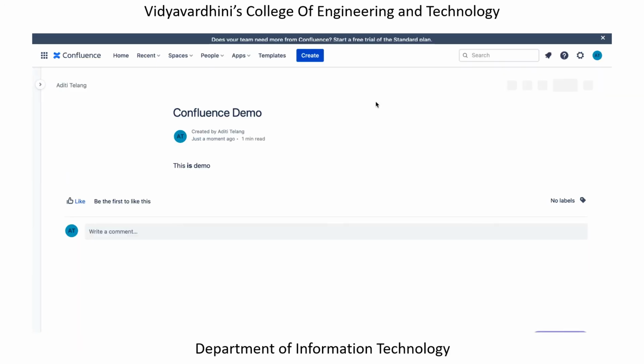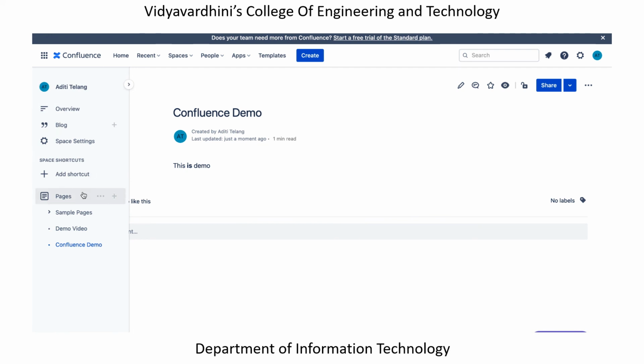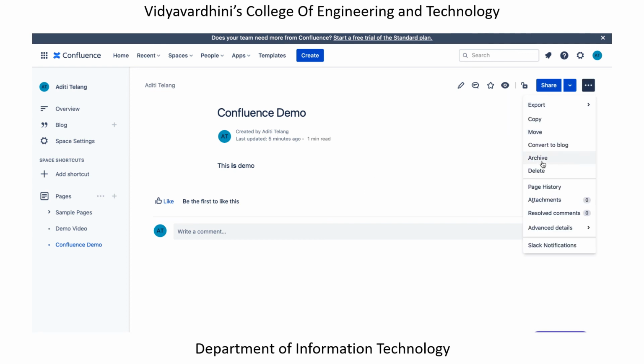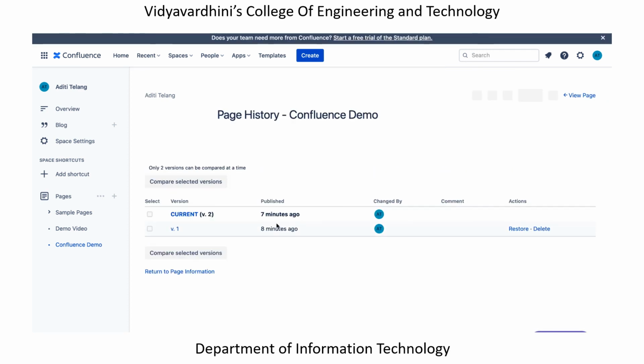Now also I wanted to show you how we can basically track what updates have been done. So let's see that page, how many times it has been updated, by whom it has been updated. You can always go to the page history and check. So I had published 7 minutes ago, then again I had changed it, again the action was delete, again it was restored, so everything. So this basically is like a version control.